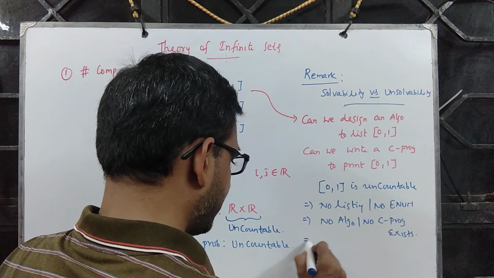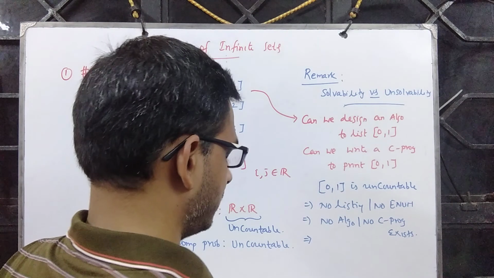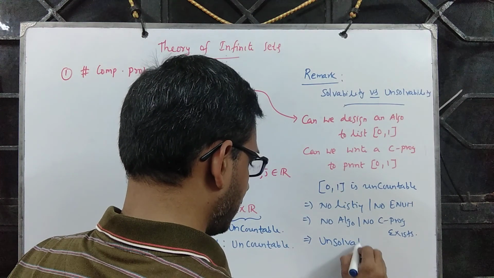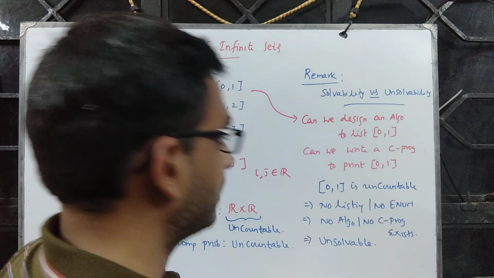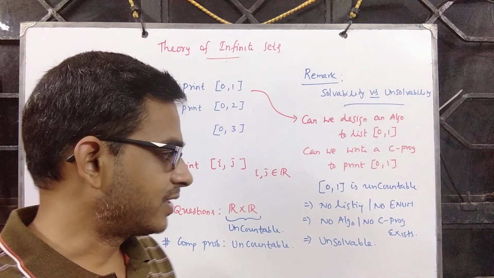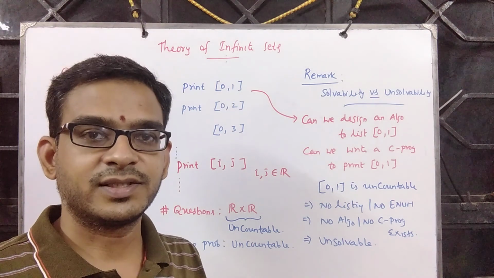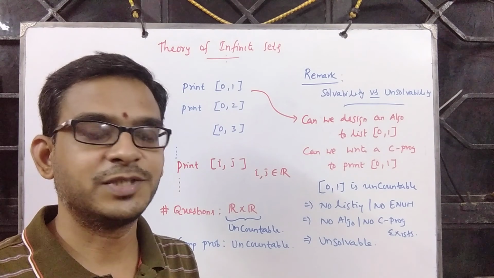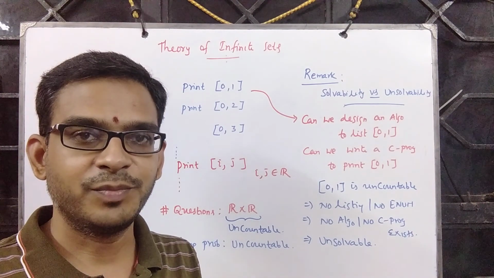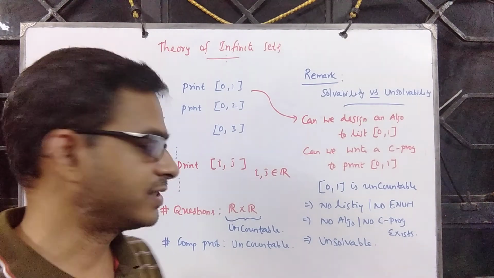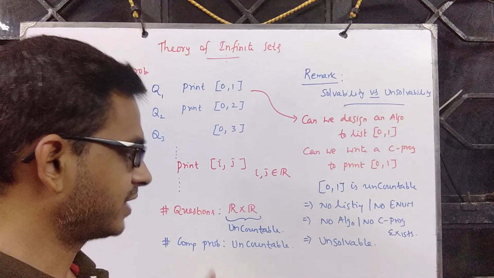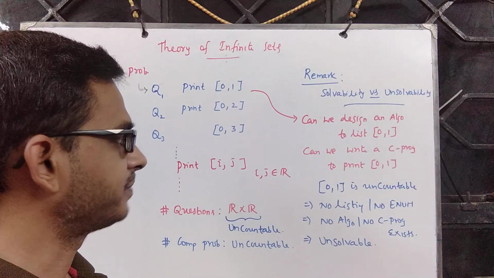When you say no algorithm exists, it means you cannot solve this. This implies that printing [0, 1] is an unsolvable problem. Now you see, we started off with discrete maths, discrete structures, and subsequently we moved on to theory of infinite sets, and now we brought the true connection between theory of infinite sets and theoretical computer science, or computer science in particular.